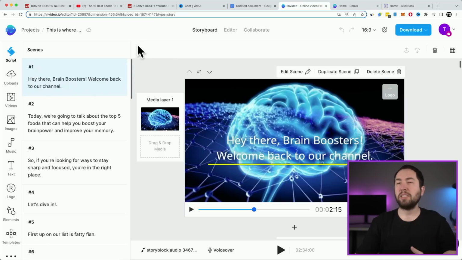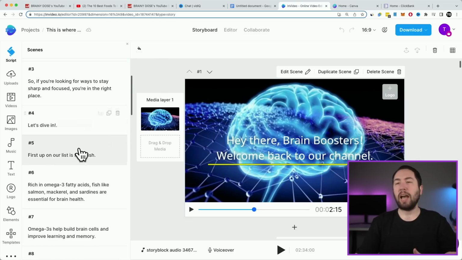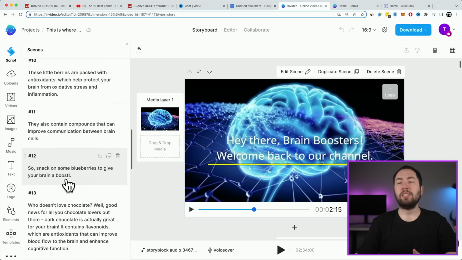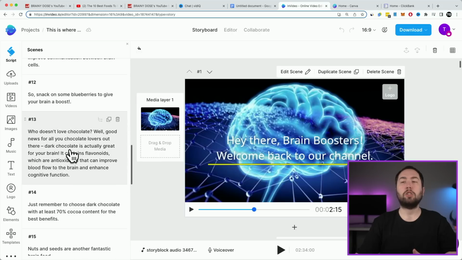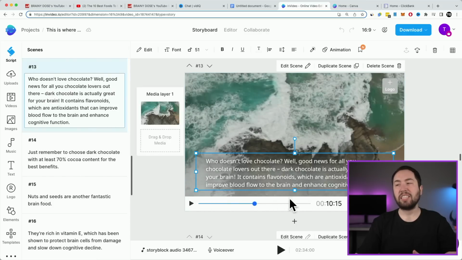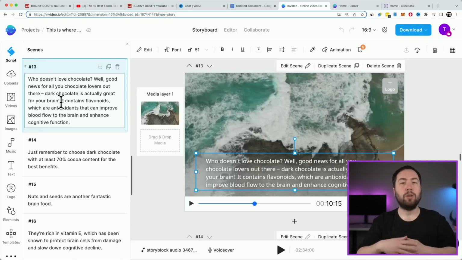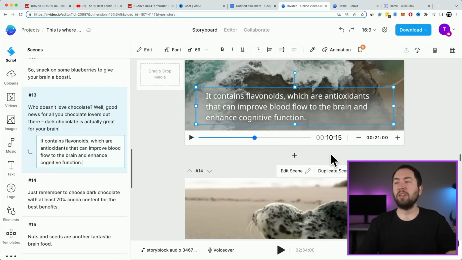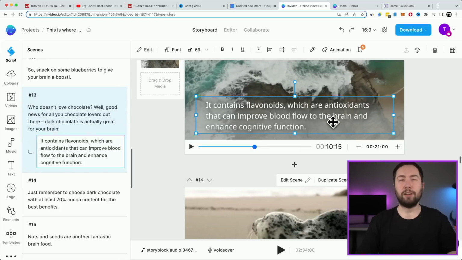All right, so as you can see, it automated the whole process. It added text and images or videos on the background. And there's a few things you're going to want to do here. The first thing I would do is look through all of these, and then you see how this scene is super long right here and the text is super small. What you can do is split that up into an extra scene. So right here after this exclamation point, I would go right there, and then you want to go split text at cursor. And that just makes it so the text is smaller and you can read it better. You get what I'm saying?